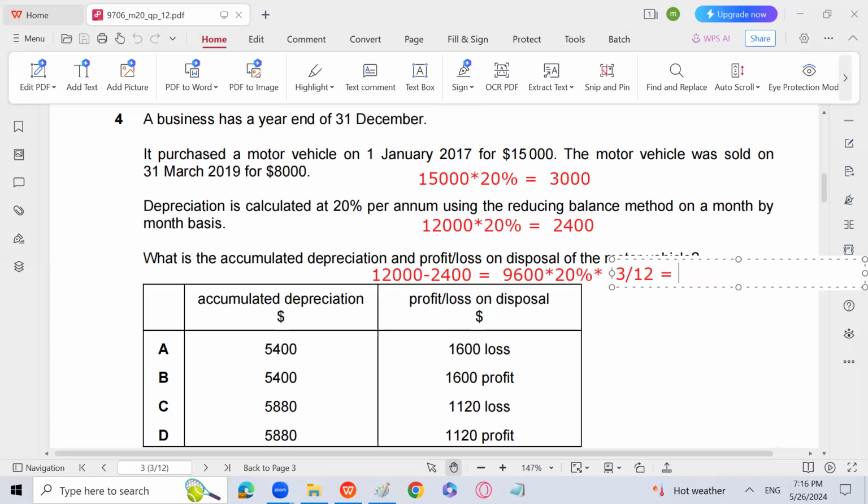So it comes to 480. So 480 is going to be the depreciation.